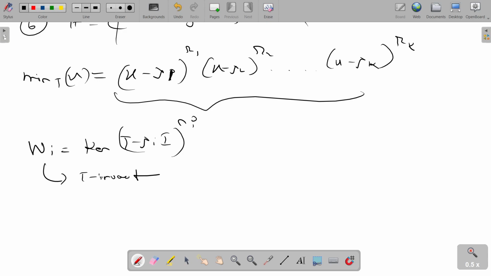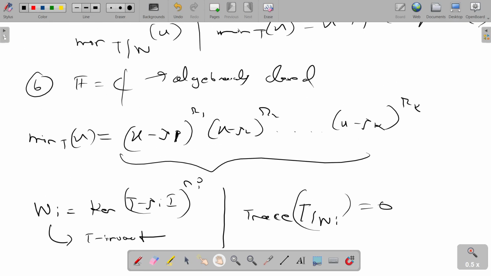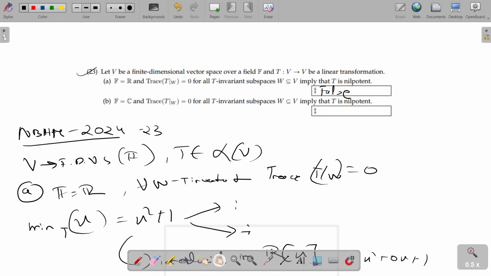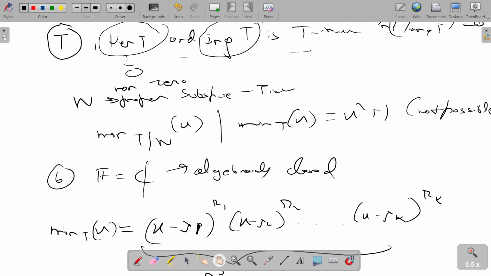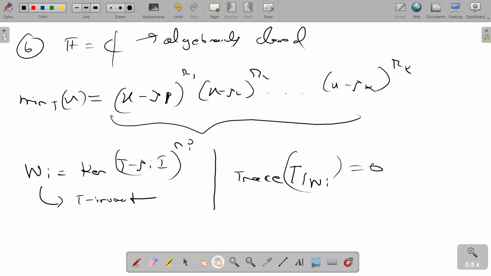In our hypothesis it is given that the trace of T restricted to Wi, for all T invariant subspaces, will be 0. So this will be 0 for all i from 1 to k. So the trace is 0.